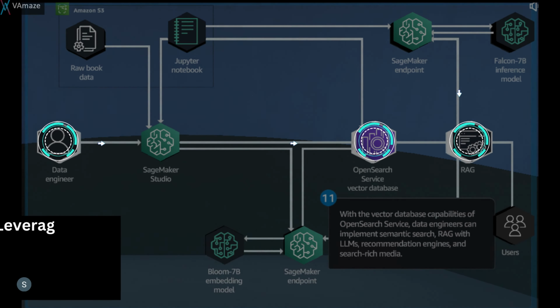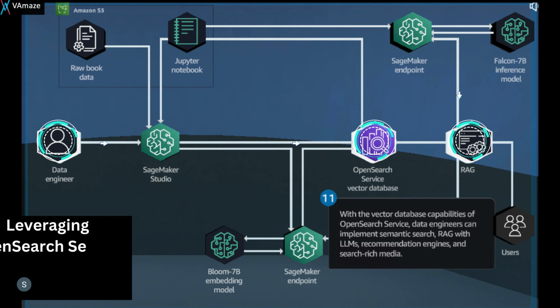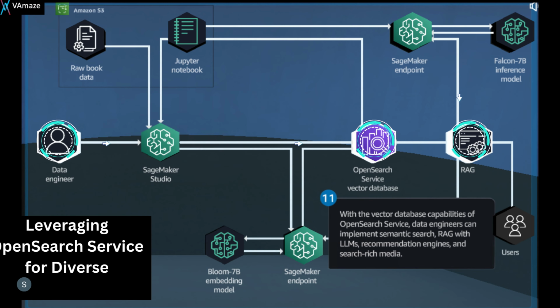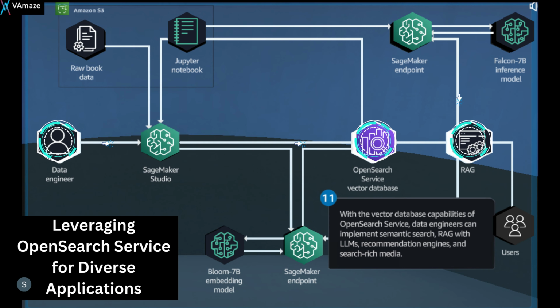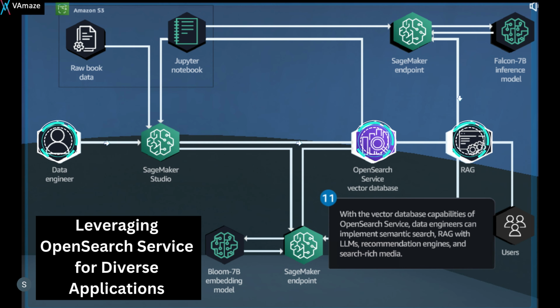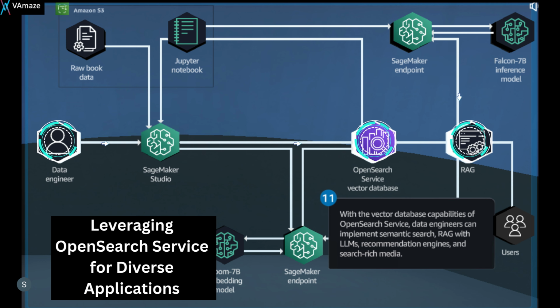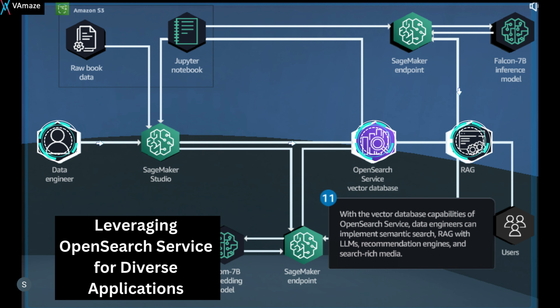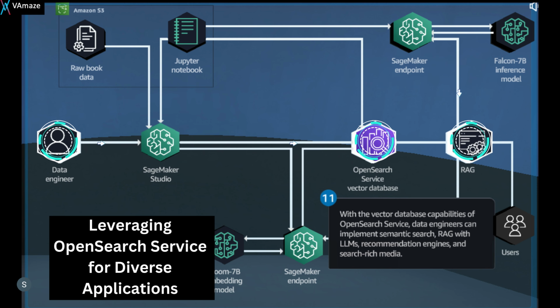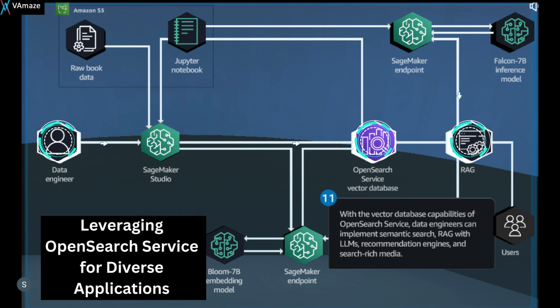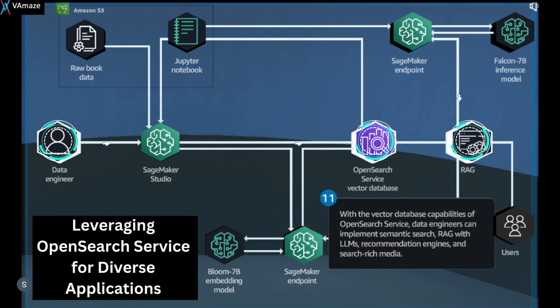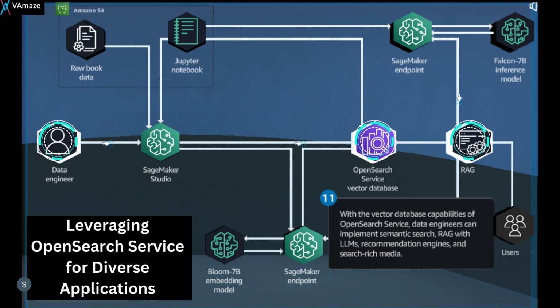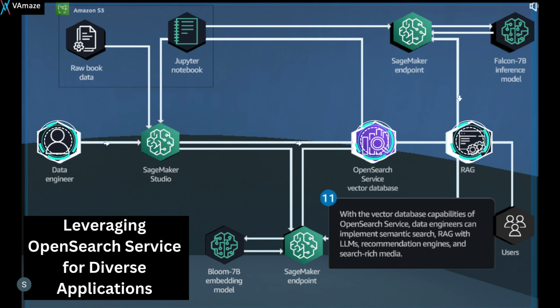In this step, we are highlighting the versatility and the power of OpenSearch Service. The vector database capability of OpenSearch Service enables data engineers to implement a wide range of applications, including semantic search, retrieval augmented generation RAG with LLMs, recommendation engines, and search-rich media. This demonstrates the broad applicability of OpenSearch Service in various domains and its potential to drive innovation and enhance data-driven decision making.